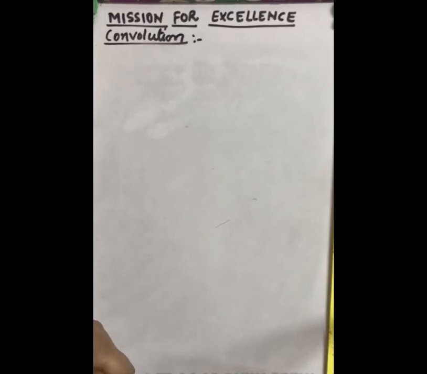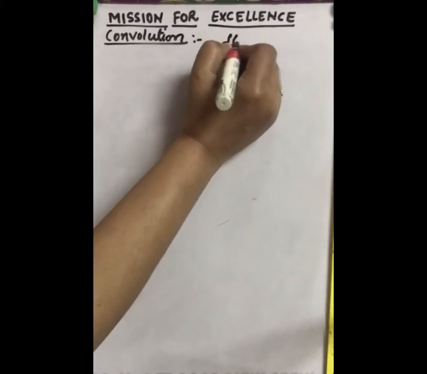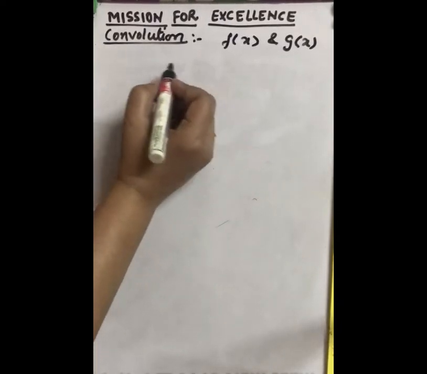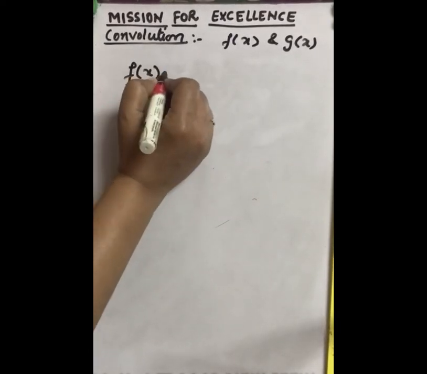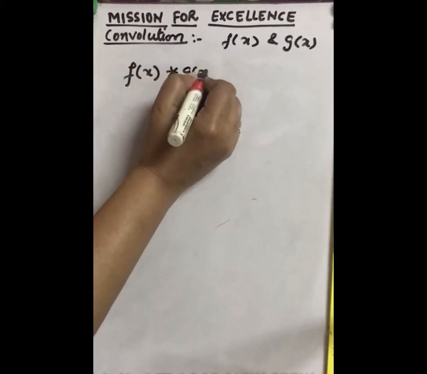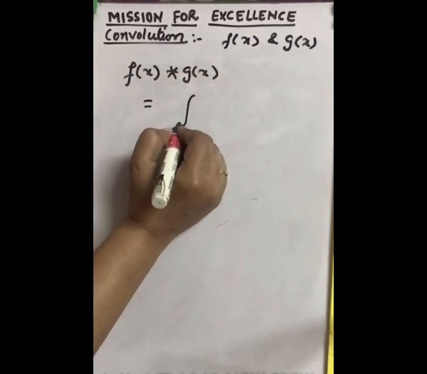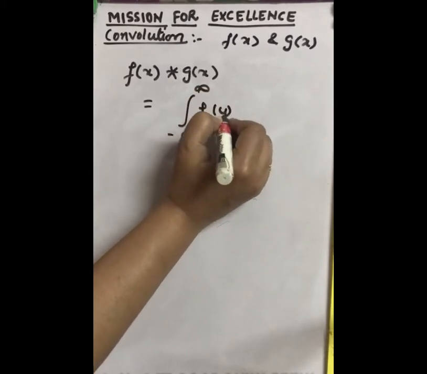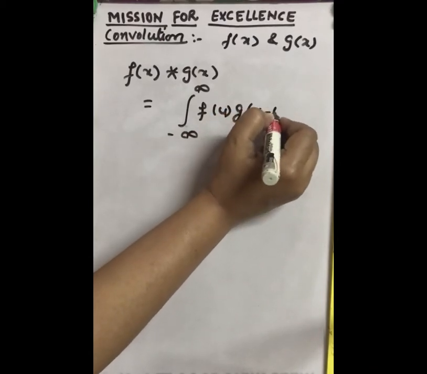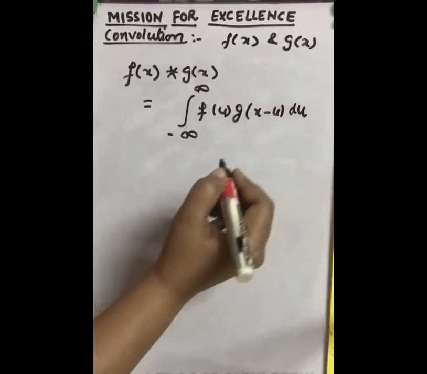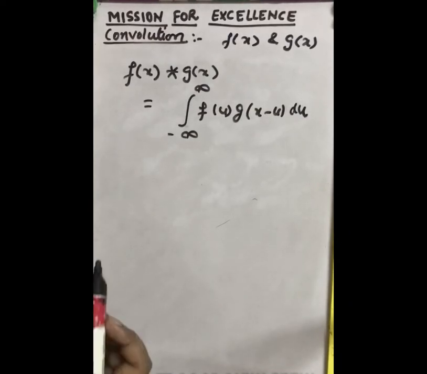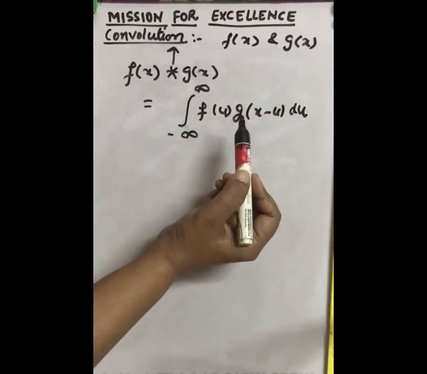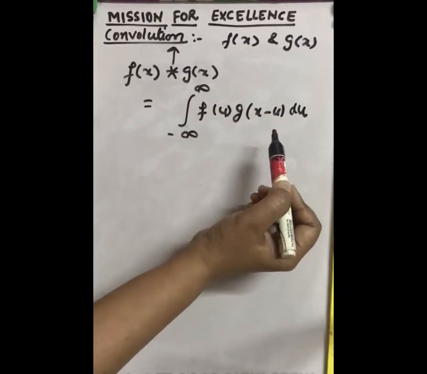Today we will do the convolution theorem. First, let us understand what convolution is. Convolution between two functions f(x) and g(x) is denoted as f(x) star g(x), and this will be equal to the integral from minus infinity to infinity of f(u) g(x minus u) du. This star is known as convolution, and this is the definition of convolution.